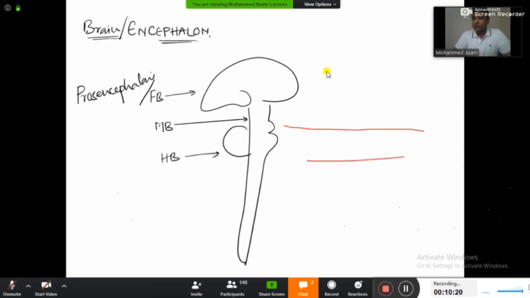Forebrain is also known as prosencephalon. Okay, and similarly the midbrain is also known as mesencephalon. Guys, I want you to write down along with me. Okay, and while writing, please be sincere to yourself.